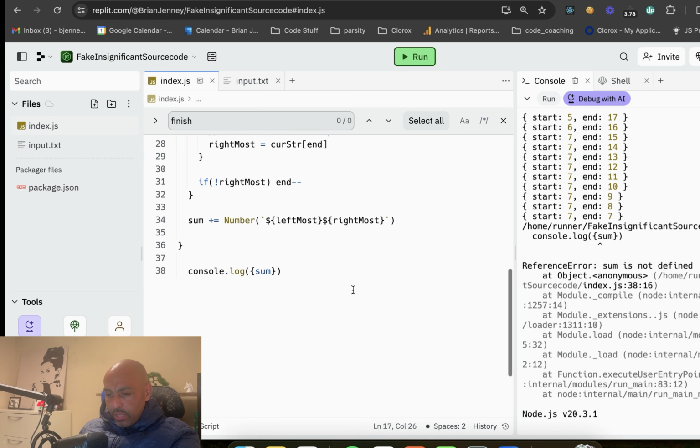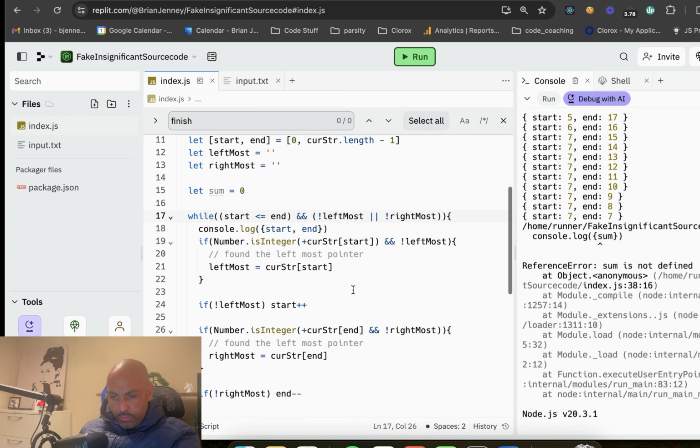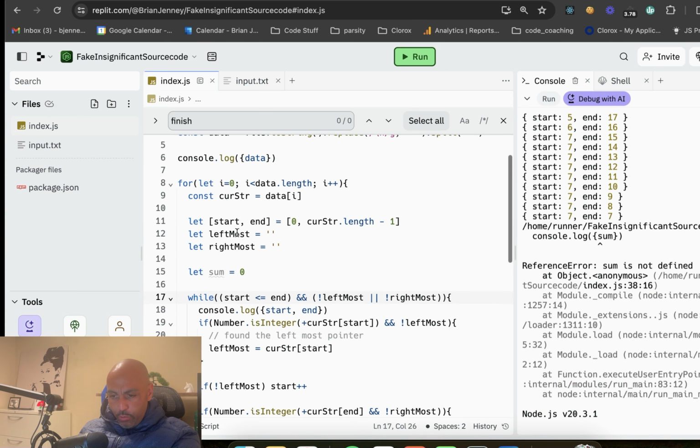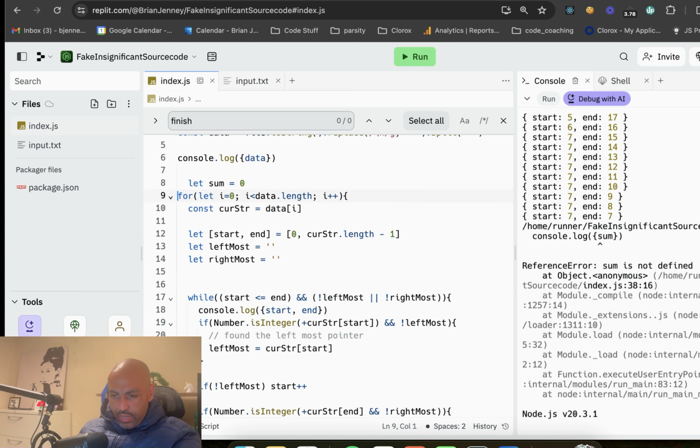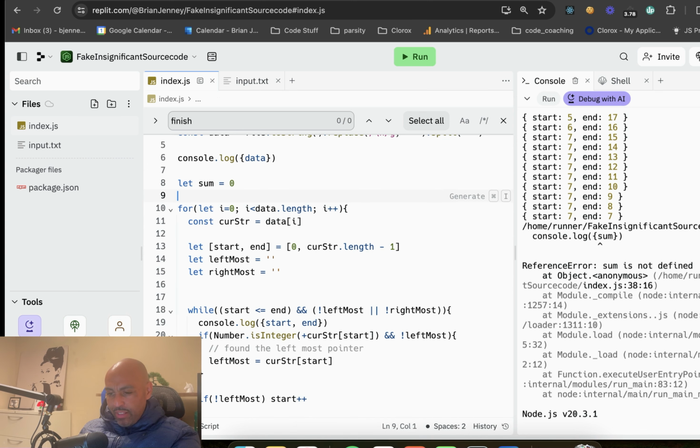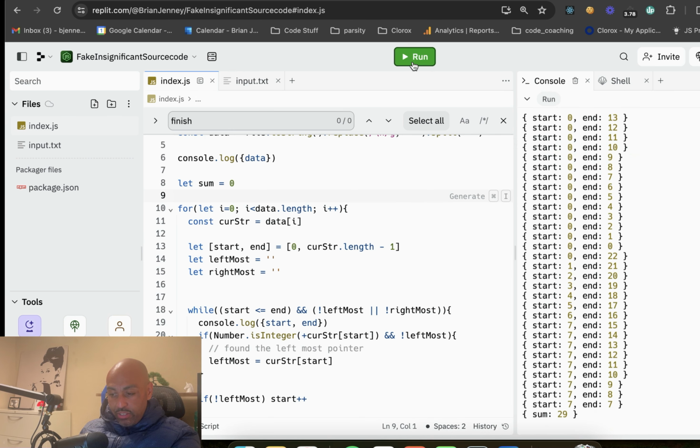Console.log sum. Okay. We have the sum here in the for loop. That shouldn't be in the for loop. That should be outside the for loop. And let's see. First of all, I don't like the fact that this stopped because I seem to have fixed something, but I'm not exactly sure what I've fixed.